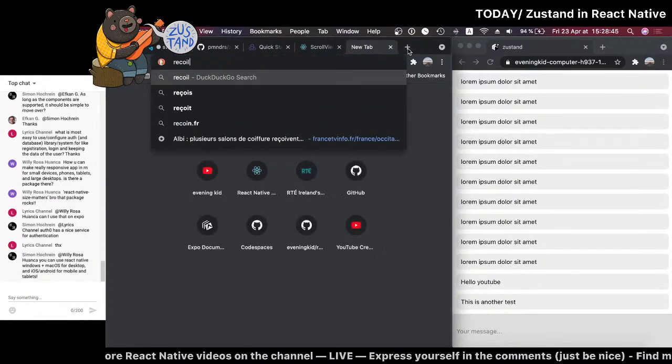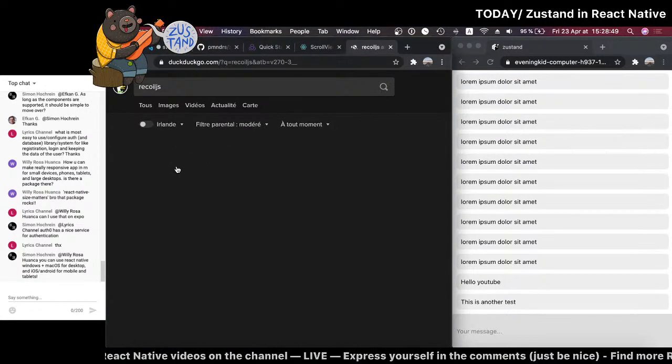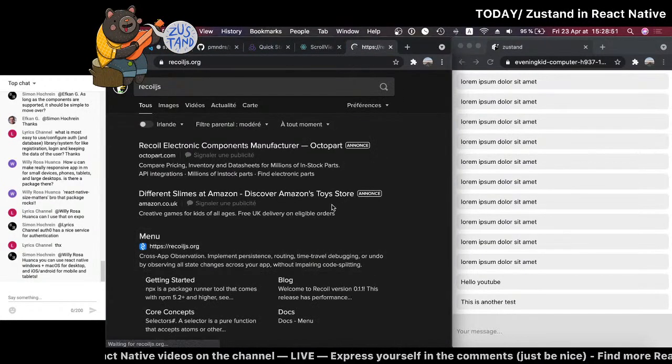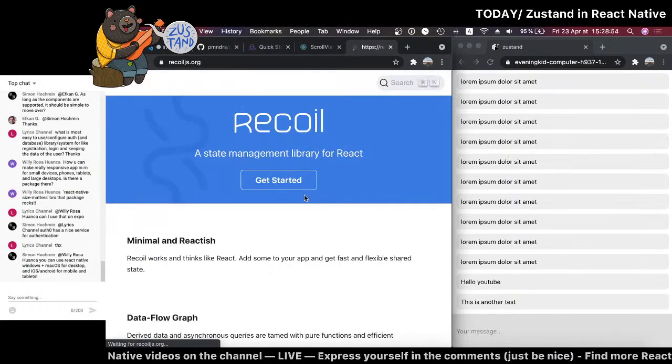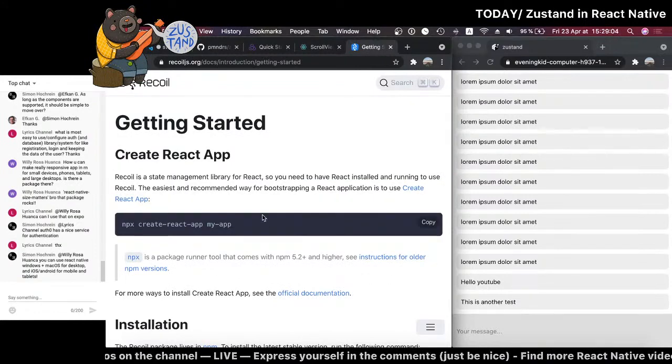For anyone who doesn't know about Recoil, I think we can have a quick look. I really like it very much because to me it's a bit like Redux, but with really big hook support. It really feels like state management for React, truly.